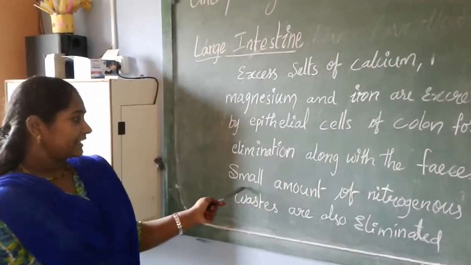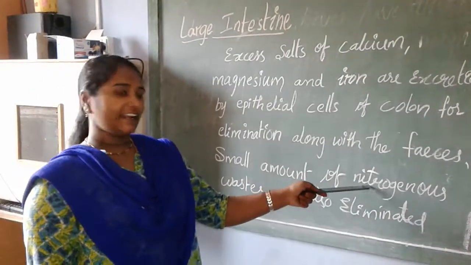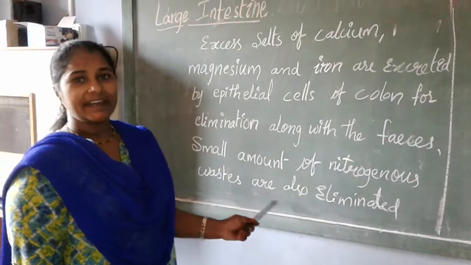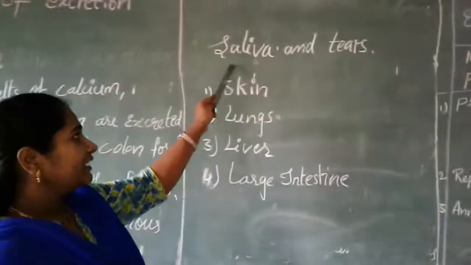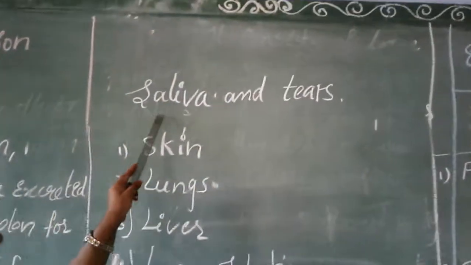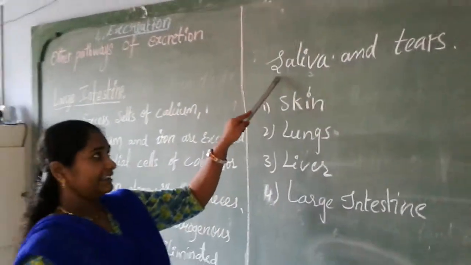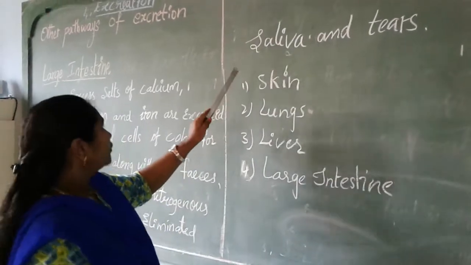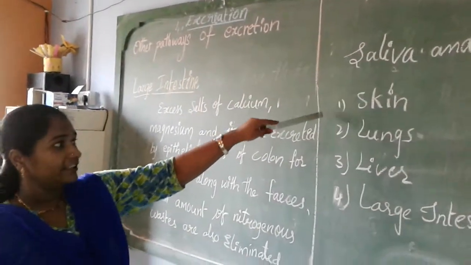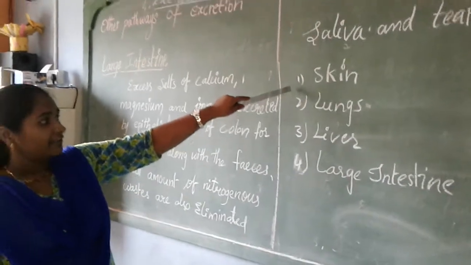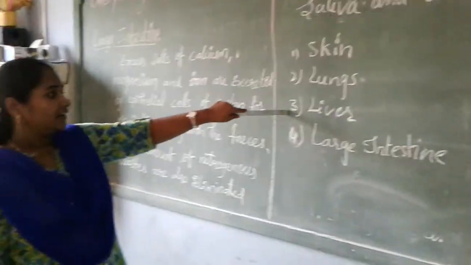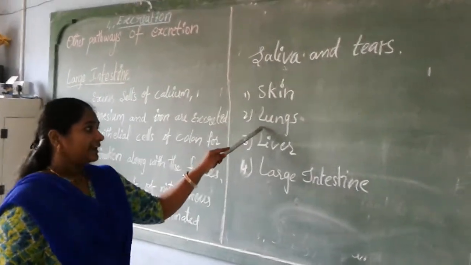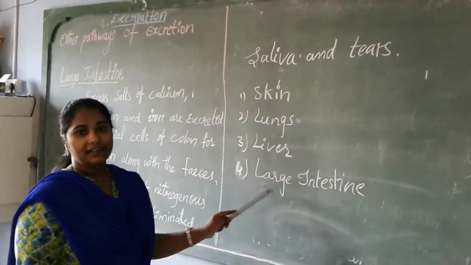The remaining small amount of nitrogenous waste is eliminated by the saliva and tears. So these are the other pathways of excretion. We have learned about elimination through the skin, lungs, liver and large intestine.